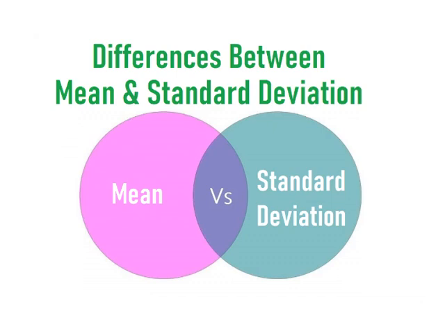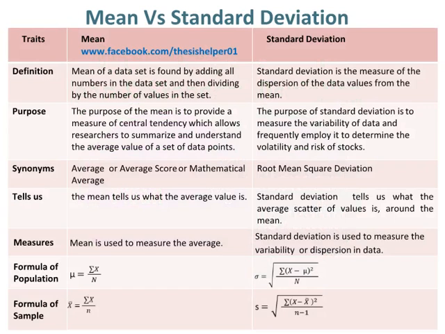Differences between mean and standard deviation. Mean versus standard deviation. Mean of a dataset is found by adding all numbers in the dataset and then dividing by the number of values in the set. Whereas, standard deviation is the measure of the dispersion of the data values from the mean.